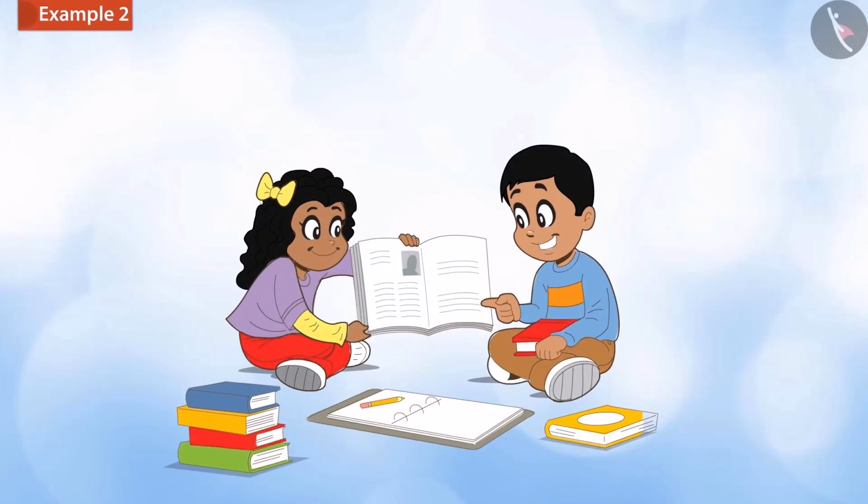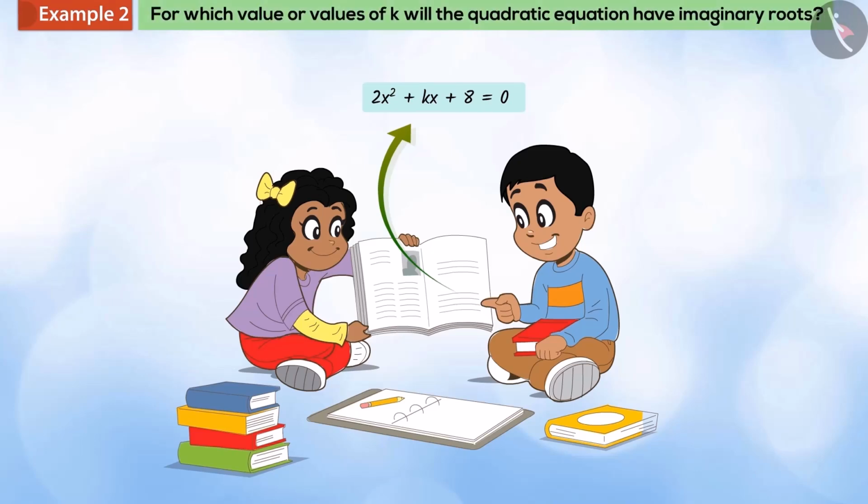Jaya saw the equation 2x squared plus kx plus 8 equal to 0. Seeing this, she asks her friend Jay a question. The question was, for which value or values of k will the quadratic equation have imaginary roots?